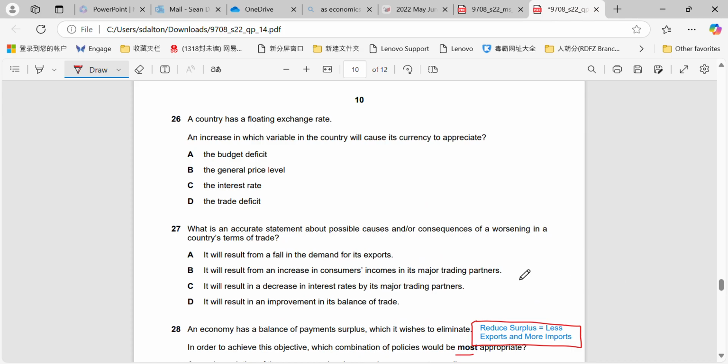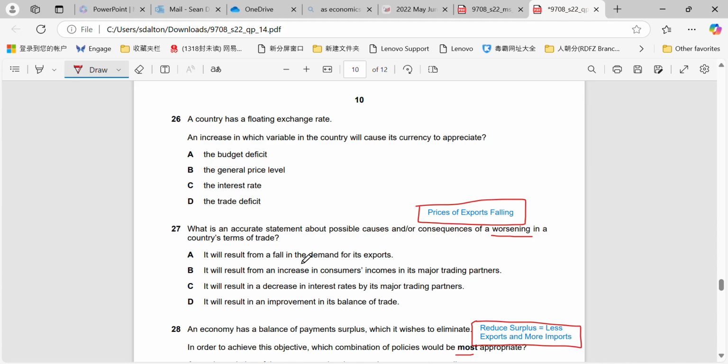What is an accurate statement about possible causes and or consequences of a worsening in the terms of trade? Okay, so remember, like we said before, terms of trade are worsening. Terms of trade is the index of export prices divided by the index of import prices. If the terms of trade is worsening, that means that the prices of exports are falling relative to the price of imports. So prices of exports are falling.